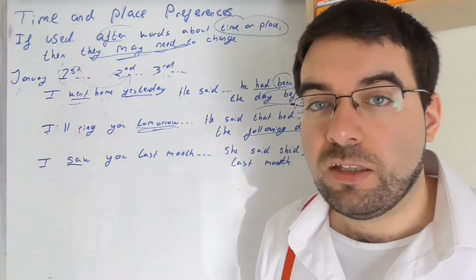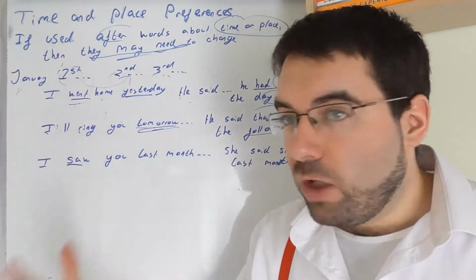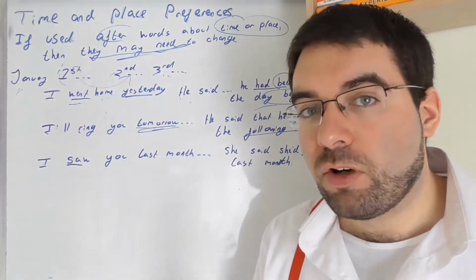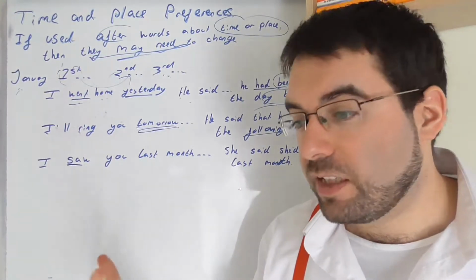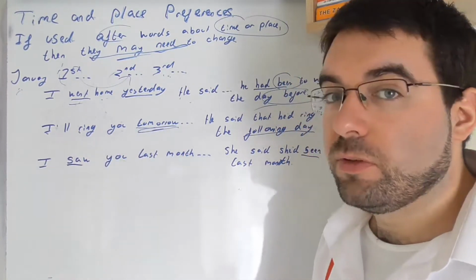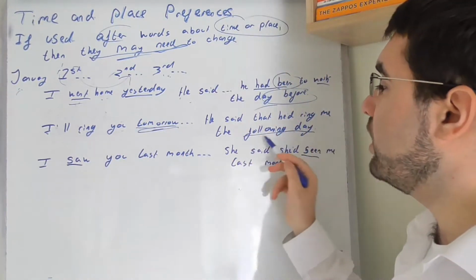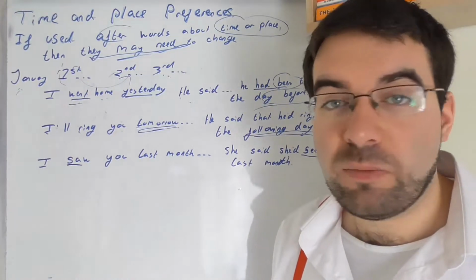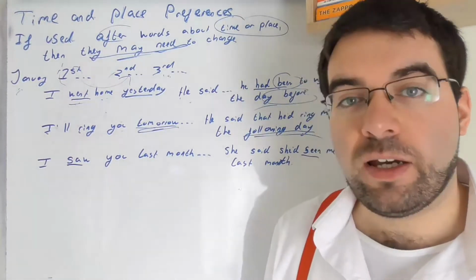But he didn't ring me. He said he would ring me the following day. The following day was the tomorrow, at the time when he said it. The 2nd. He didn't ring me. I'll ring you tomorrow. He said that he'd ring me the following day. But he never rang me. What is going on? I have no idea.